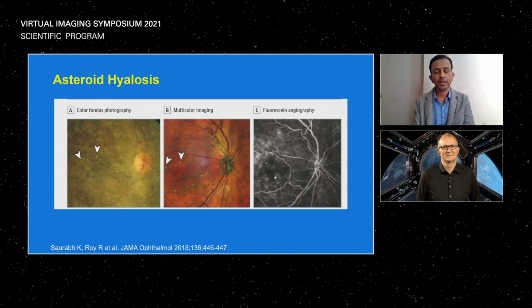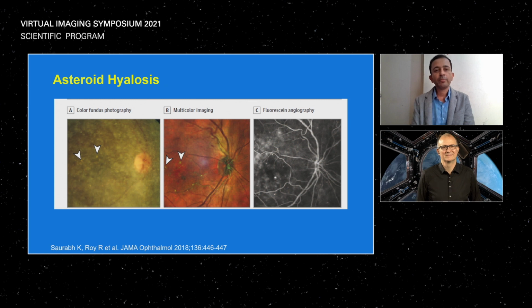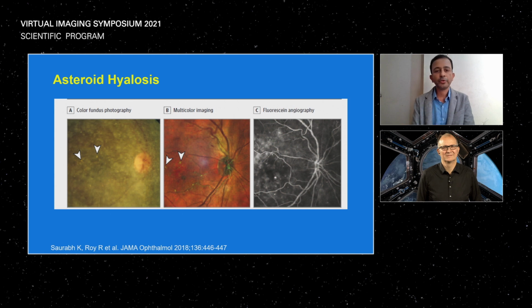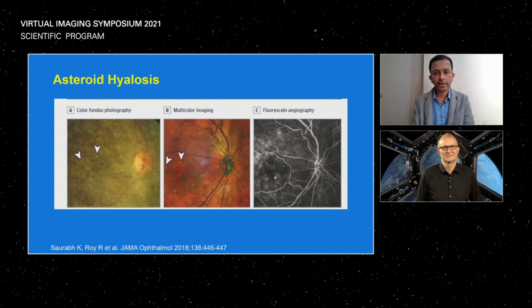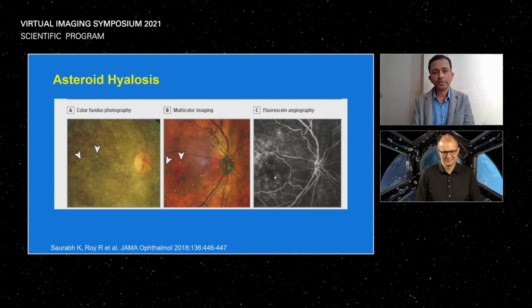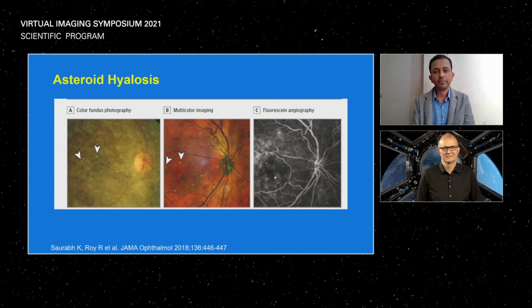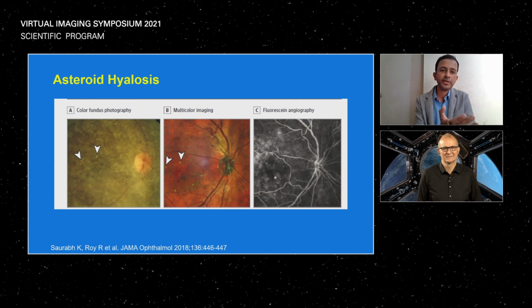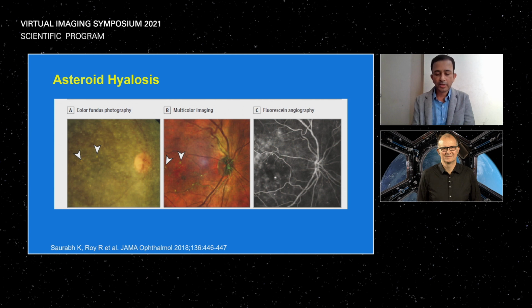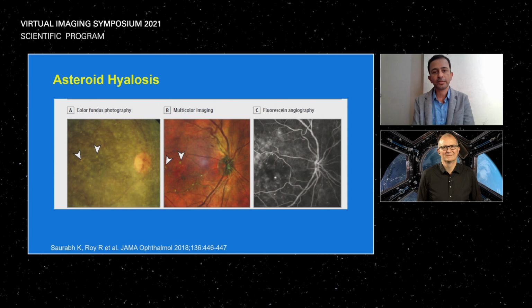We need to do fluorescein angiography to see the status of the retina, because the white light of the color fundus photography is reflected back from the asteroid bodies. However, by virtue of using confocal scanning laser ophthalmoscopy and the laser channels, we get a clear picture of the fundus in these eyes of asteroid hyalosis. So that's a very eureka kind of picture when we cannot see anything clinically on color fundus, but we see everything on the multicolor imaging. So these are a few examples of how we have used multicolor imaging in clinical scenarios.